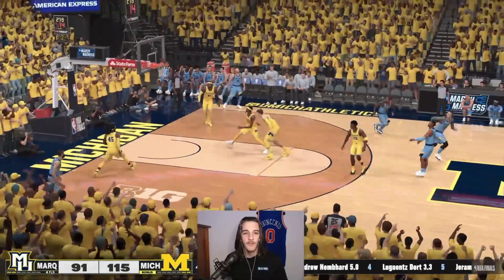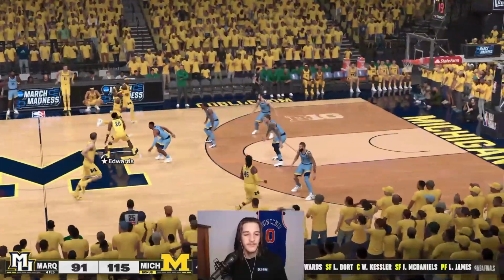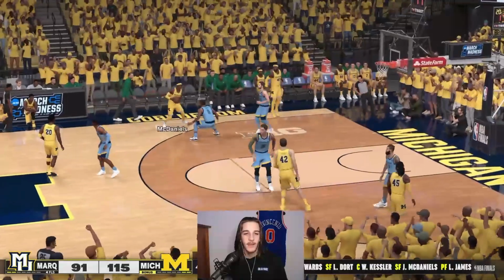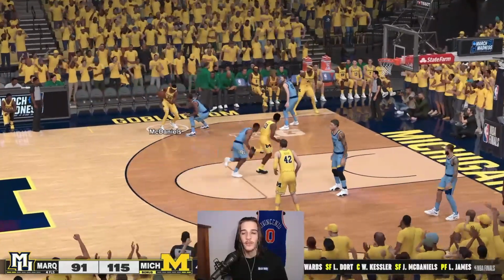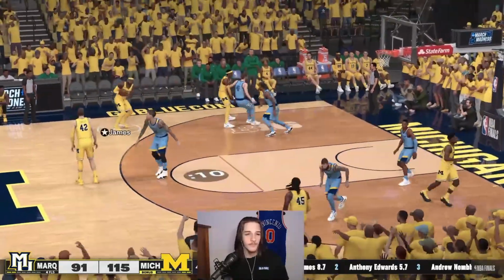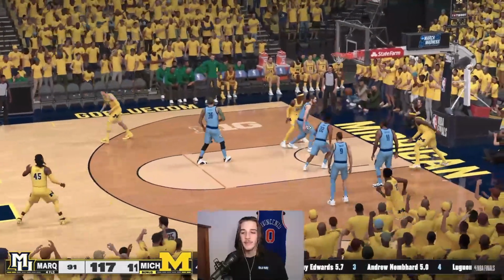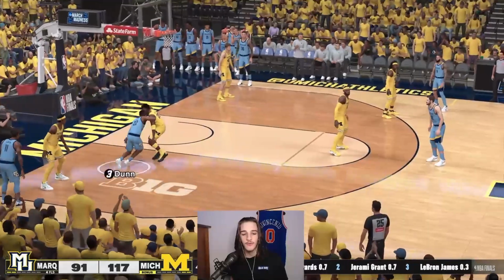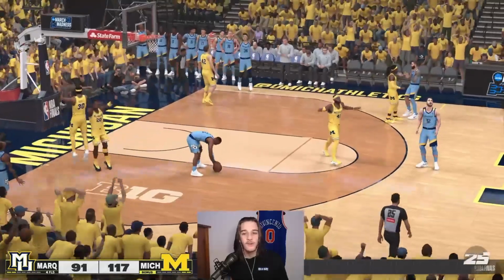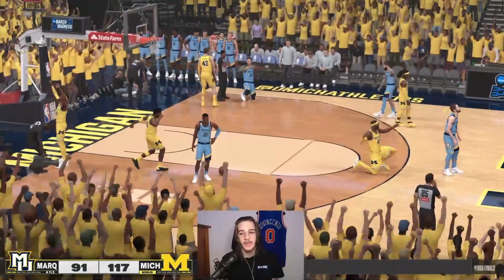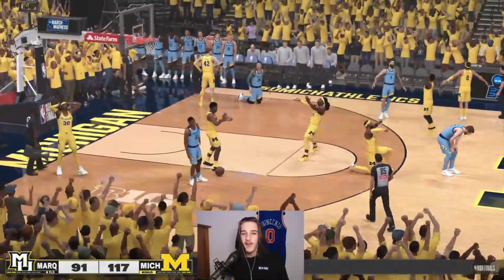Chris Dunn for three. Misses. It's going to be the final shot for Michigan. Going to hold the ball and waste the clock. LeBron with the ball. Going to drive to the basket. Layup is good. And that will be the March Madness tournament. Michigan is going to win it all.